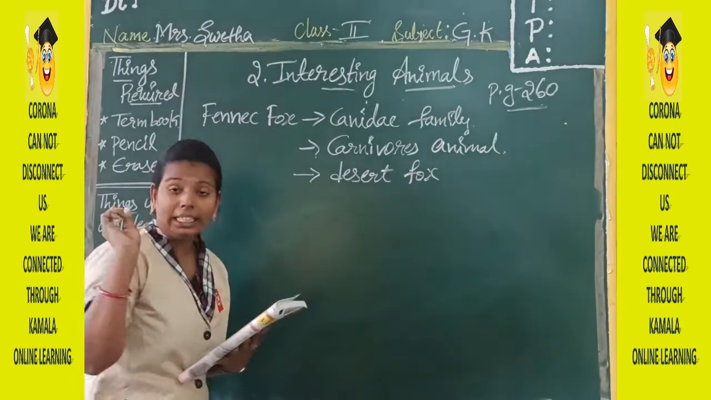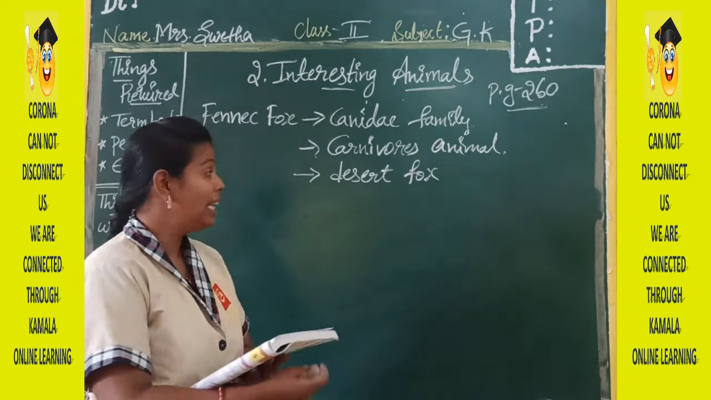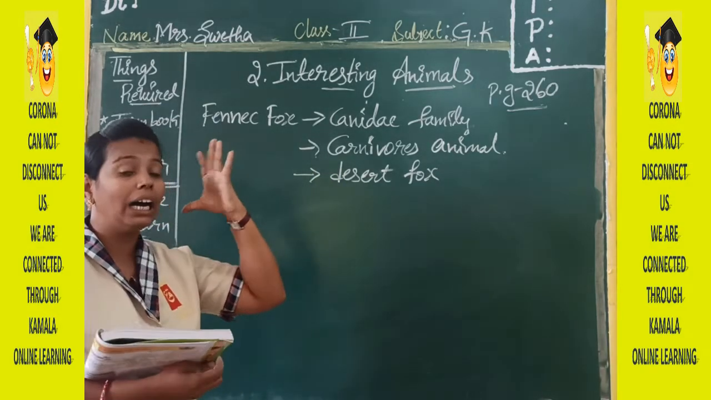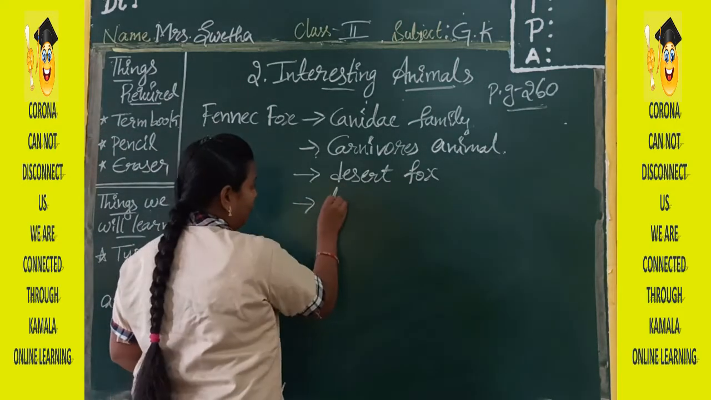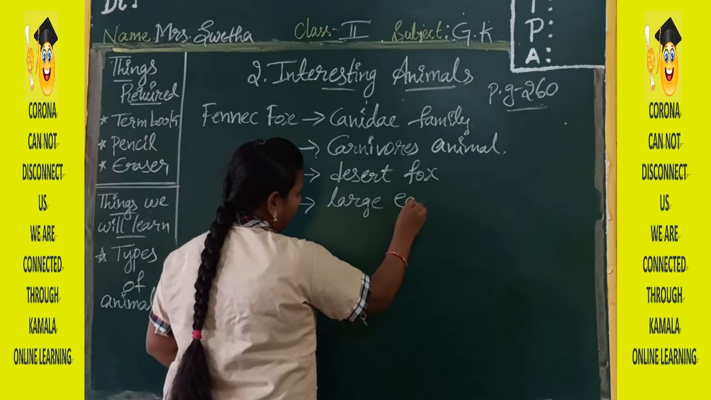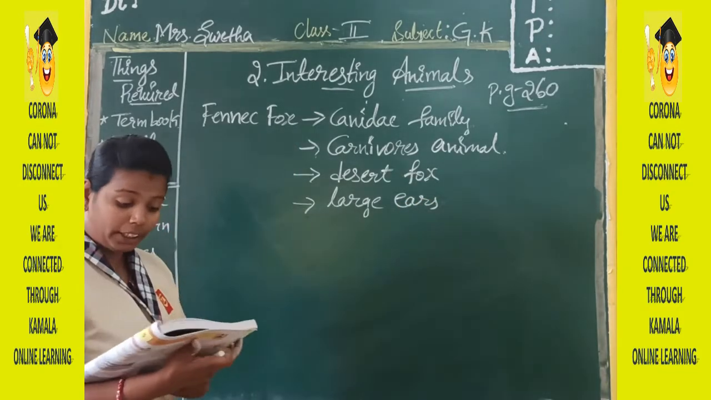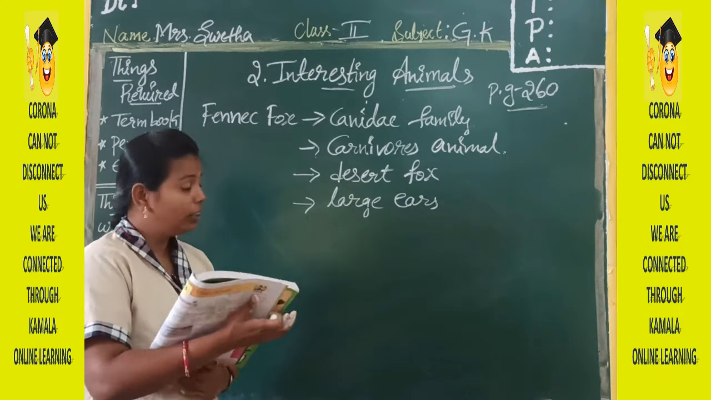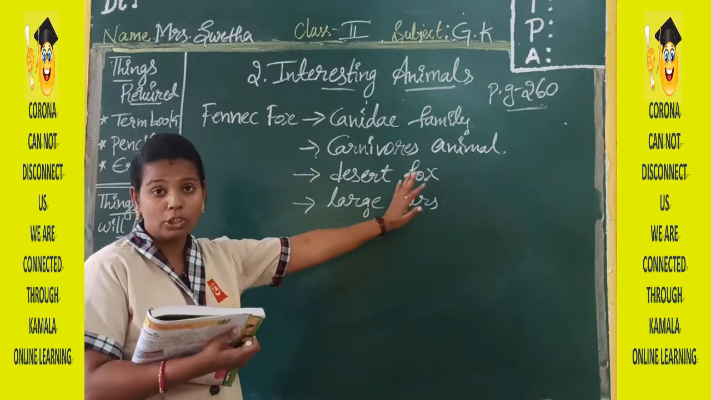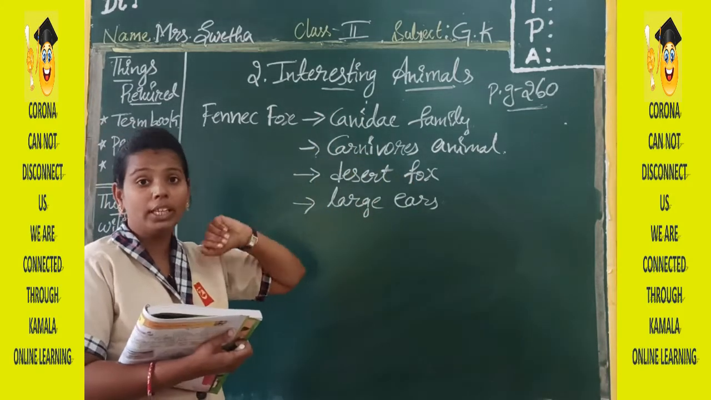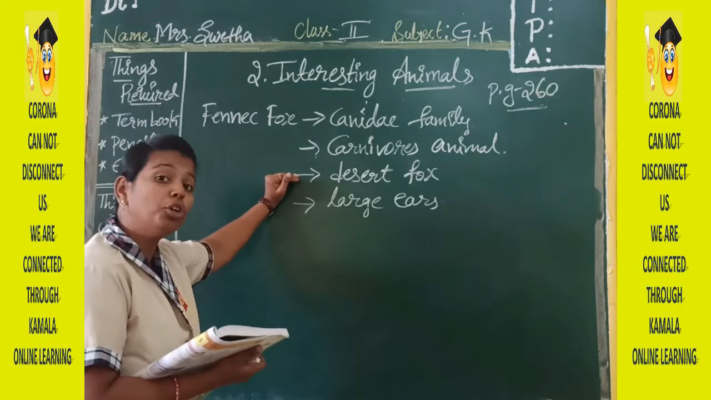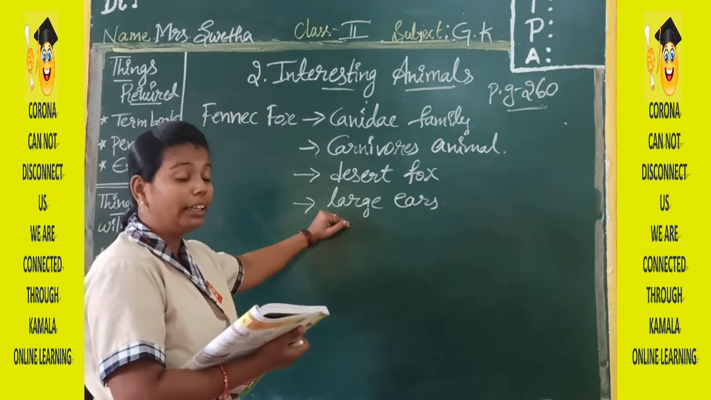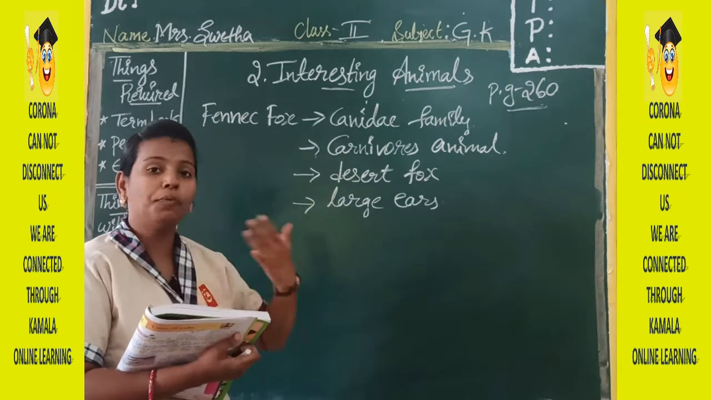Just as our Arctic fox is called polar fox or white fox, this fennec fox is called the desert fox, and it will have very large ears. Ears will be very big. I think you have recognized. Yes. Okay, keep that point in your mind. This is about your fennec fox. Fennec fox belongs to Canidae family, and it is a carnivorous animal, and it is also called desert fox. In its appearance, the ears will look very big on its face.